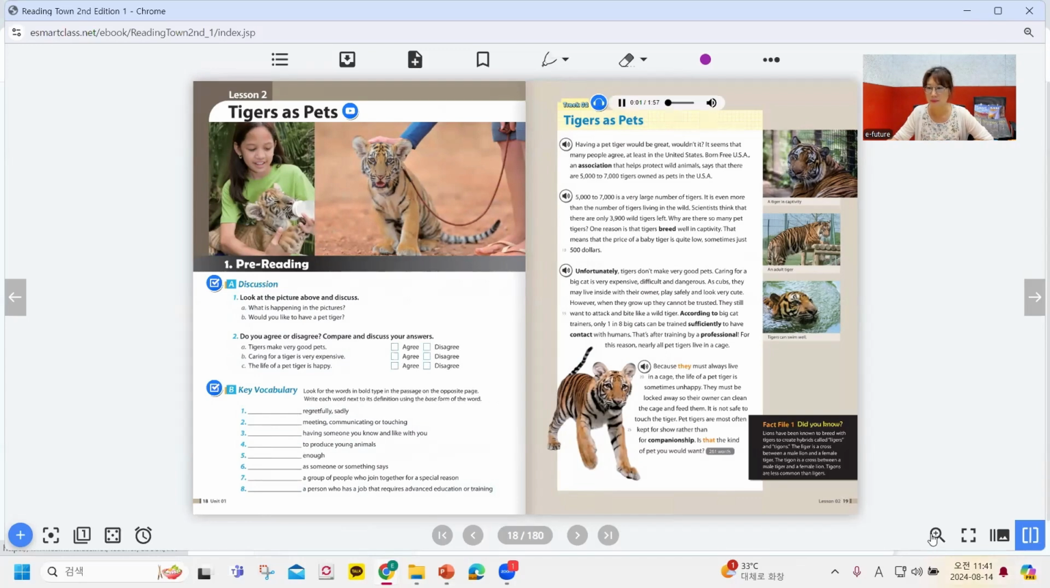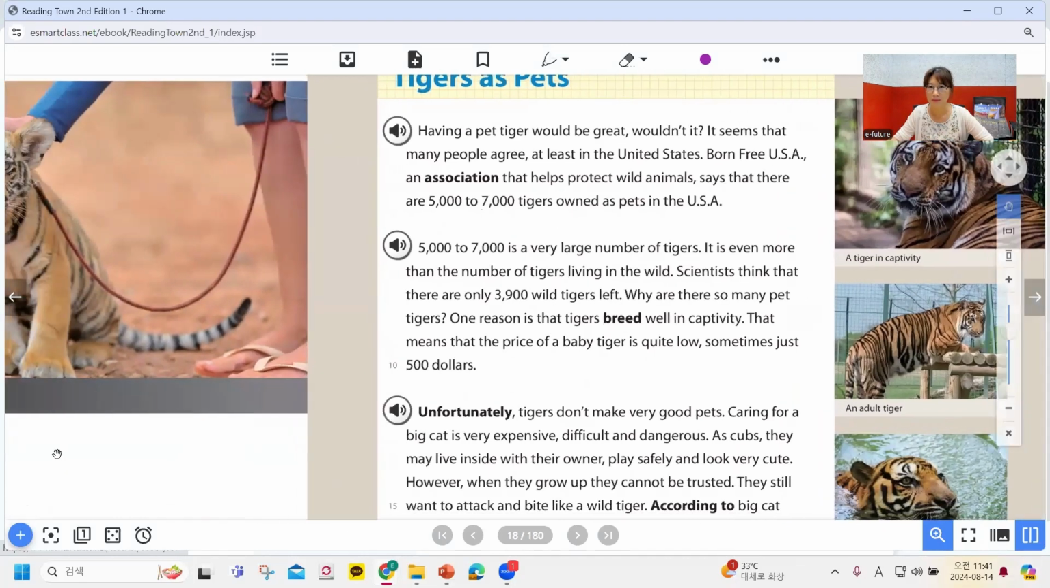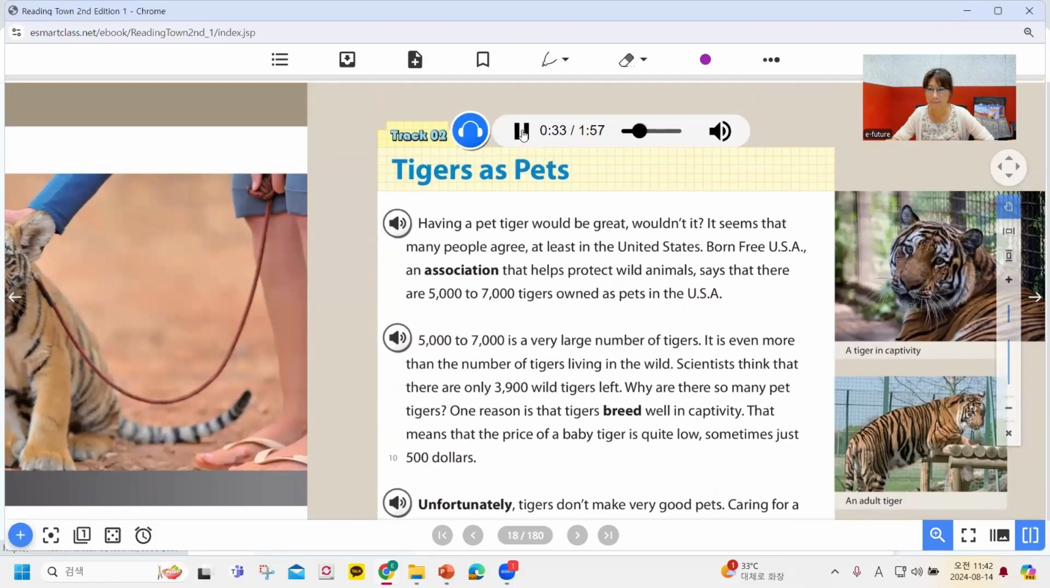Lesson 2. Tigers as pets. Having a pet tiger would be great, wouldn't it? It seems that many people agree, at least in the United States. Born Free USA, an association that helps protect wild animals, says that there are 5,000 to 7,000 tigers owned as pets in the USA. 5,000 to 7,000 is a very large number of tigers. It is even more than the number of tigers living in the wild.